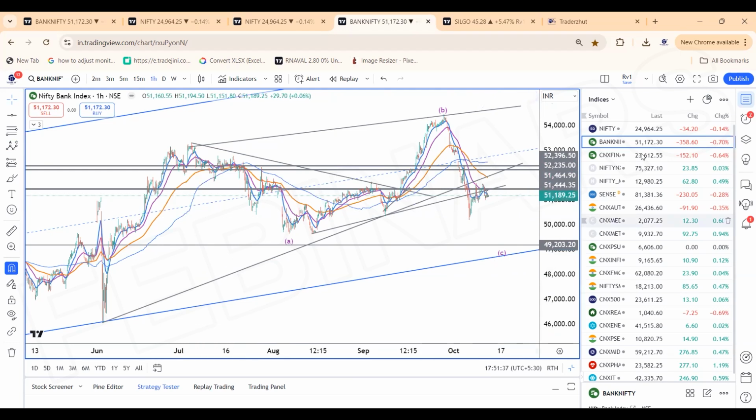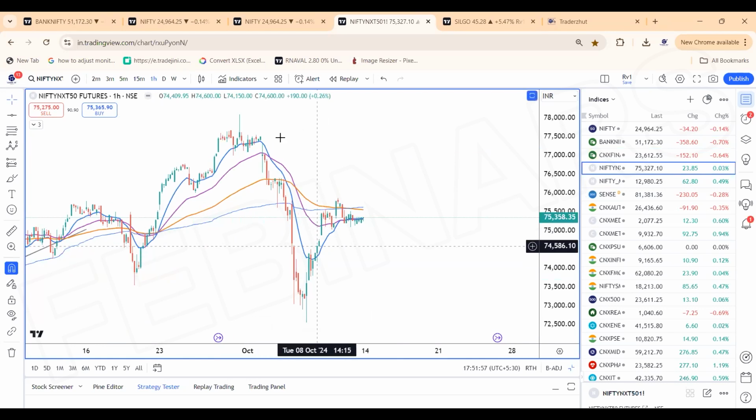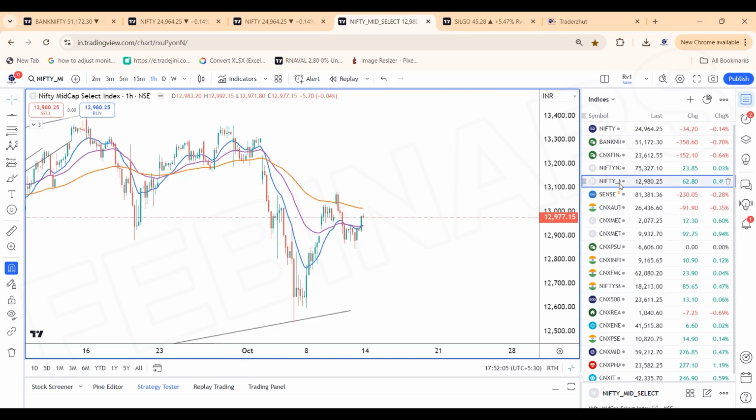What about the Midcap Nifty? Even on the wave counts front, we have discussed an irregular flat. As of now, until the trend line is broken, on Nifty Next 50, a bullish count is seen here. After a 3-wave kind of decline, a 5-wave advance is witnessed. Midcap also, we are seeing a similar kind of impulse advance. Midcap is holding strong. In fact, relatively, the range can be 12,800 to 13,100 for Midcap Nifty, plus or minus 50 points.